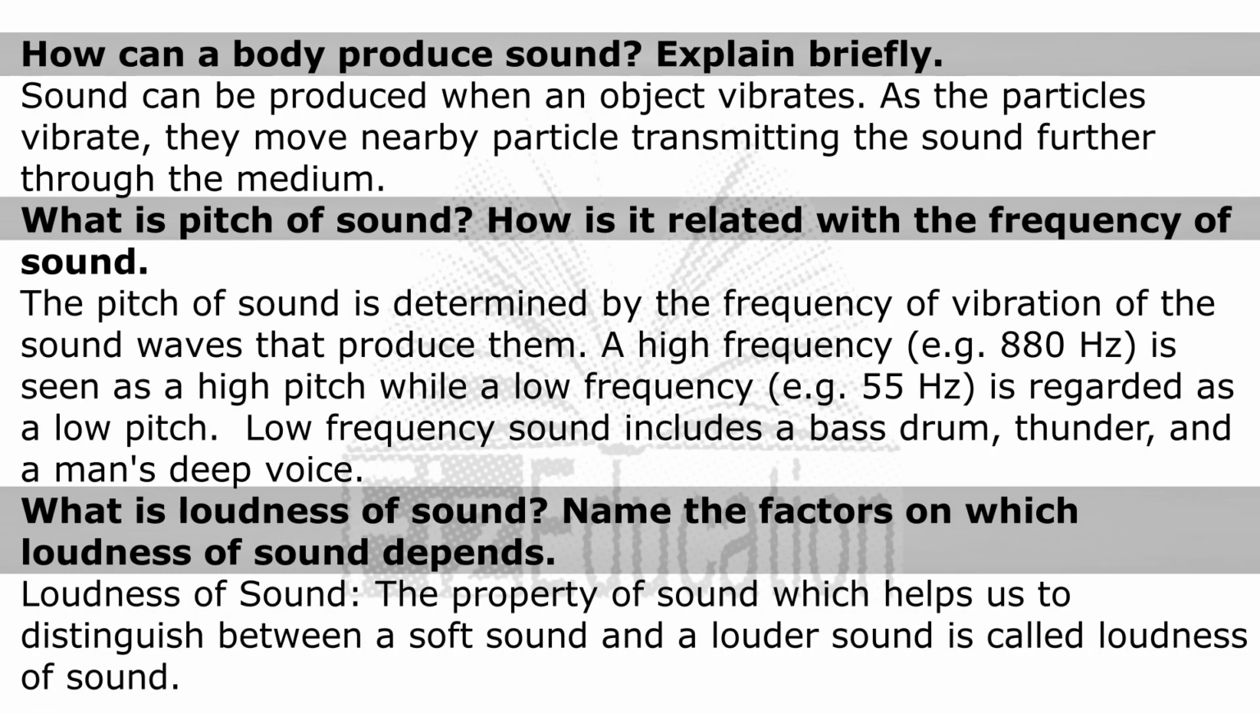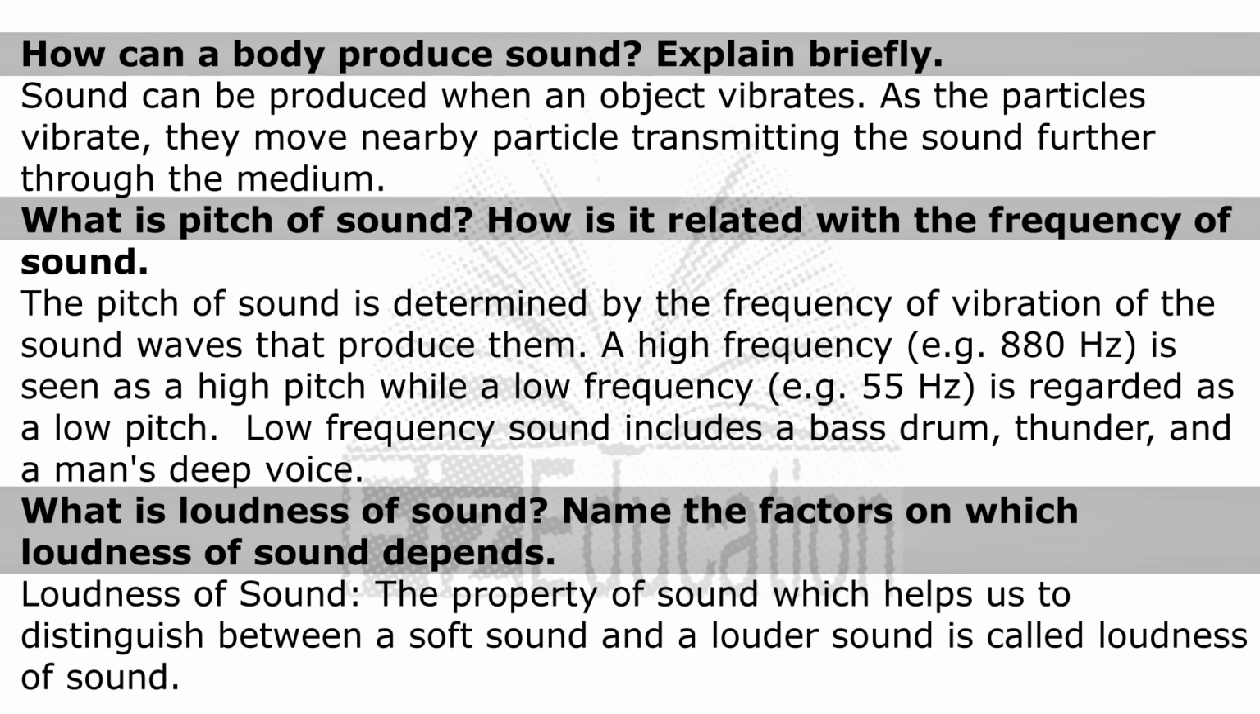How can a body produce sound? Explain briefly. Sound can be produced when an object vibrates. As the particles vibrate, they move nearby particles, transmitting the sound further through the medium.